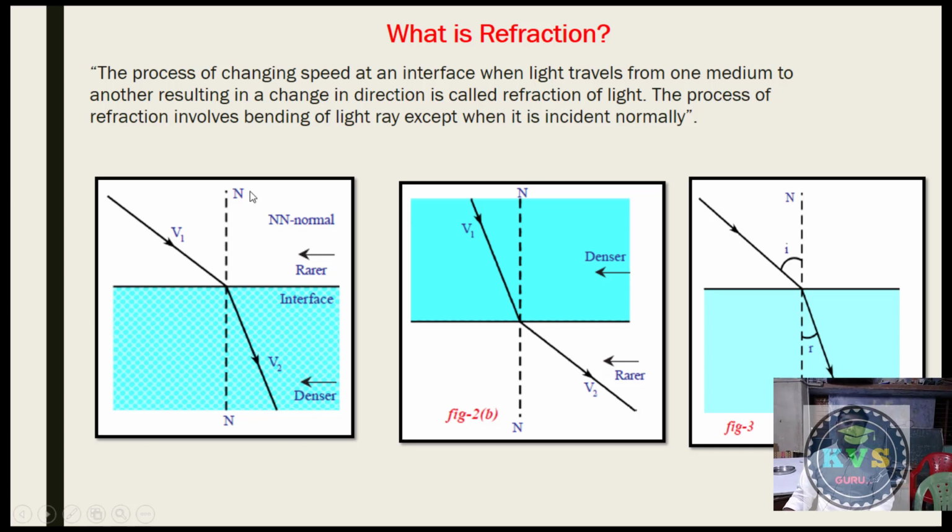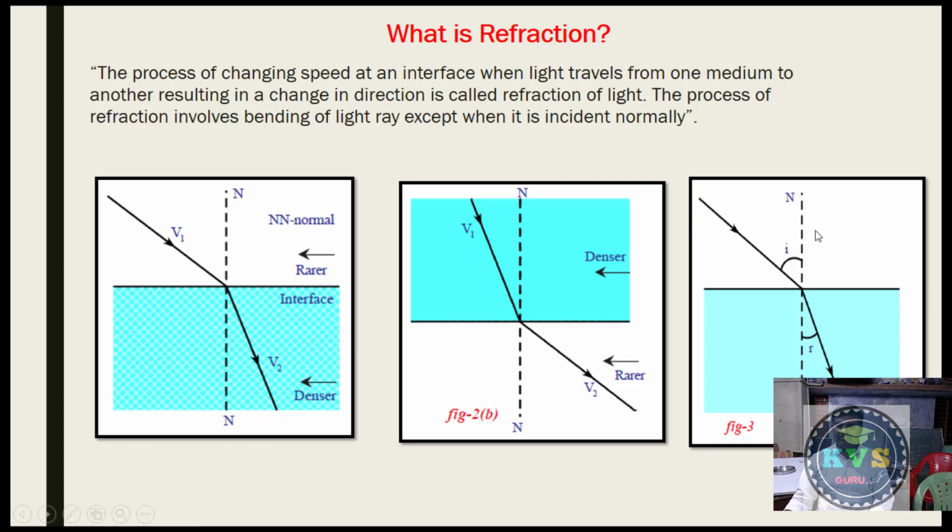But when the light travels along the normal, it does not deviate. The process of refraction involves bending of light ray except when it is incident normally. When the light ray is incident normally, it does not deviate. So this is the definition of refraction: bending of light ray due to change in speed of light at a different media is known as refraction.